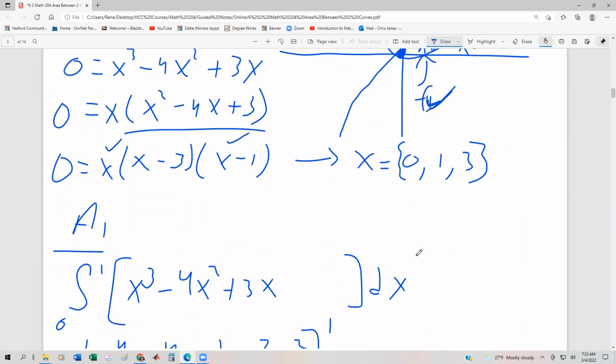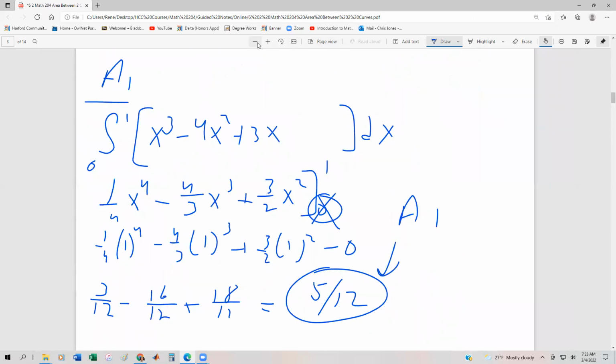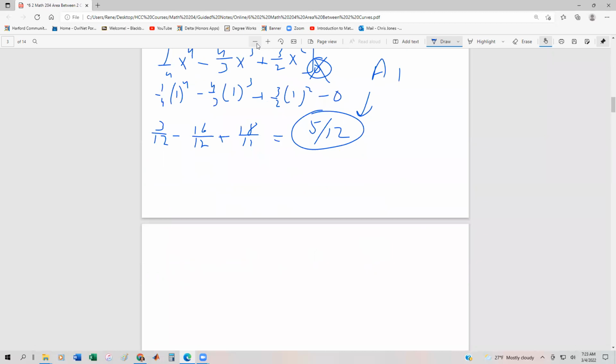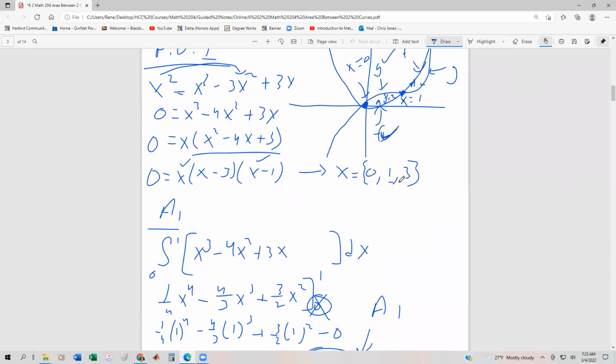So now we're going to flip the integral around. And remember, this time we're going to have f as the top function. So for A2, we go back up, remembering that the second pair of limits of integration are 1 to 3.